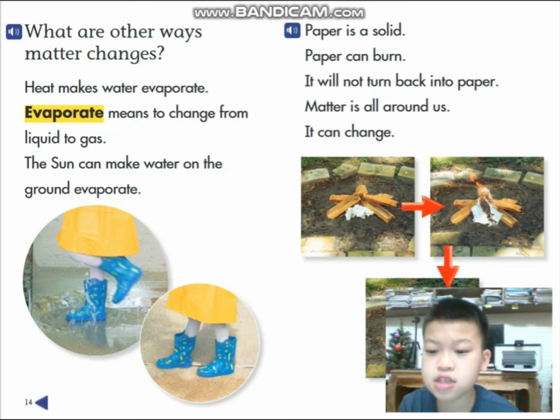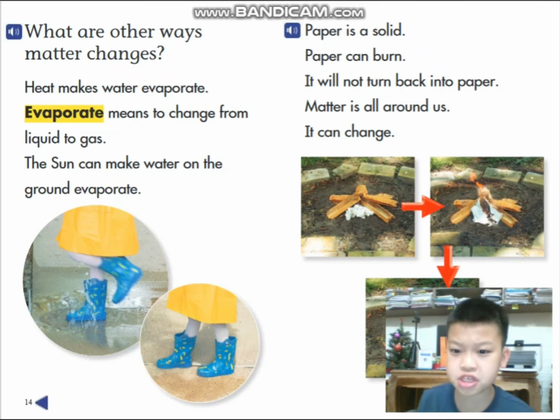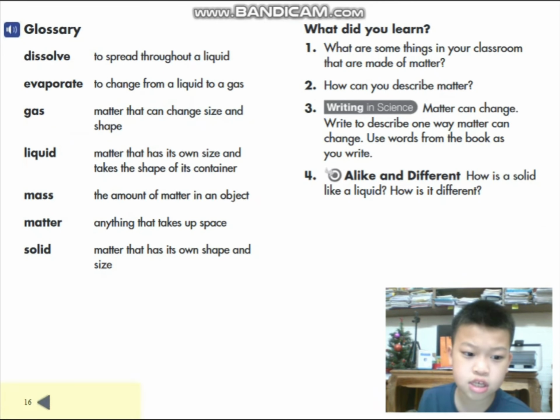Plain paper is a solid, and it can burn. It does not turn back into paper. Matter is all around us. It can change. It's already the end of the book.